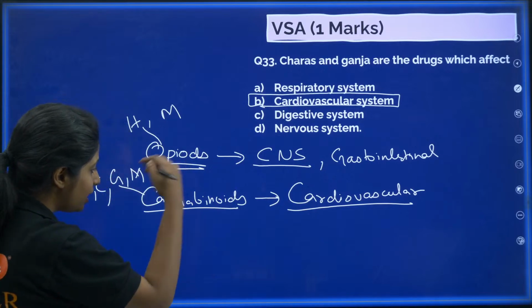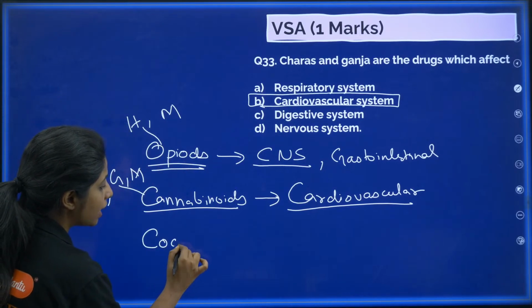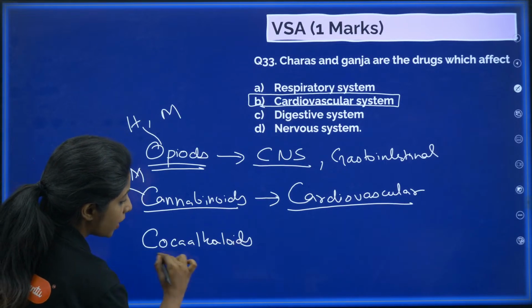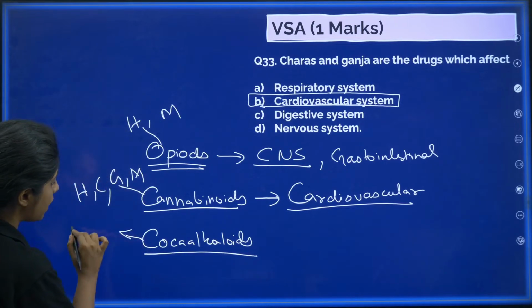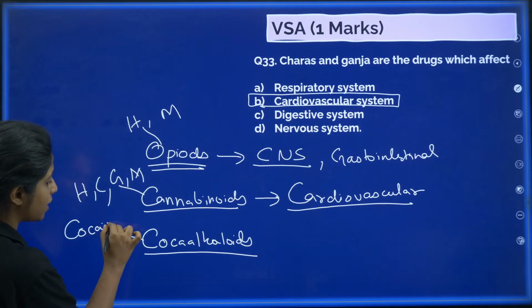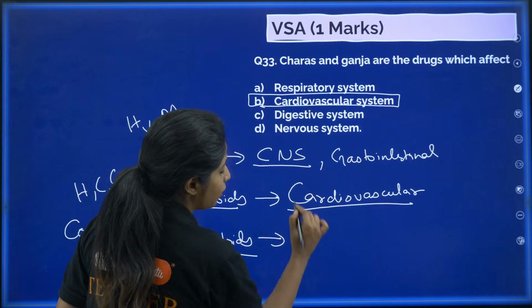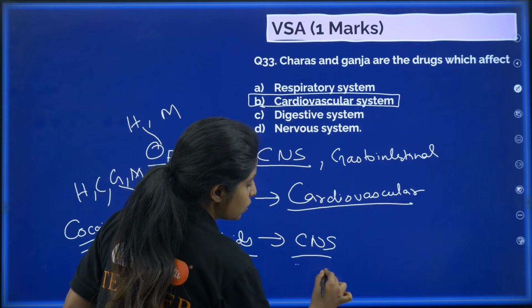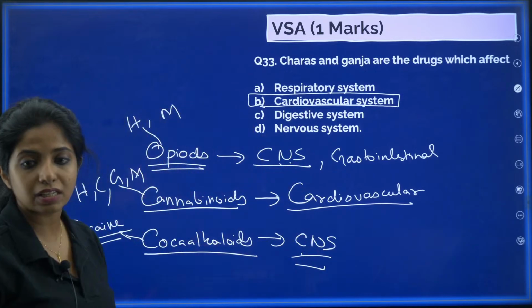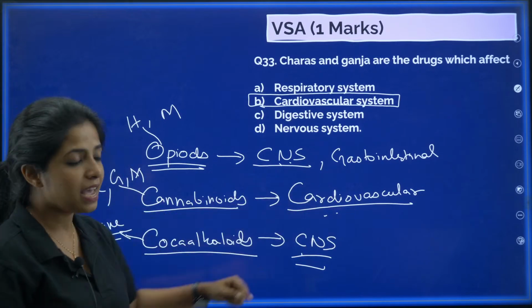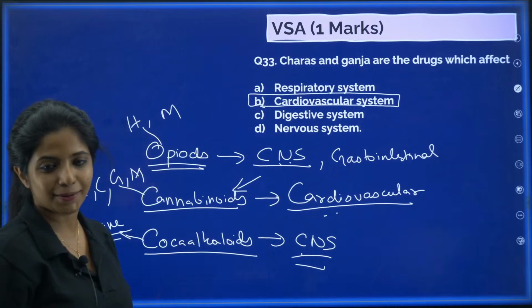Okay. Now, next thing, you have coca alkaloids. That is the next category. Coca alkaloids, where you have just one example given in your textbook, and that is cocaine. Cocaine, what does it affect? Again, it affects the CNS. So, there are two drugs that affect the CNS. There is only one drug given in your NCERT that affects the cardiovascular system, and that is cannabinoids.